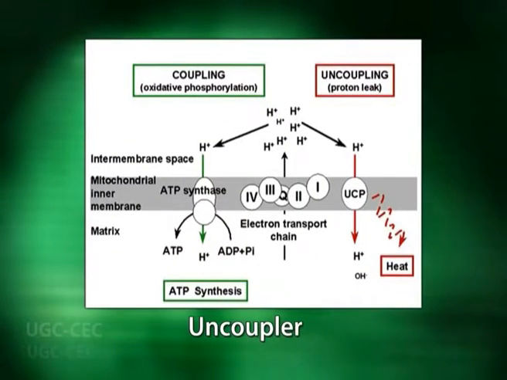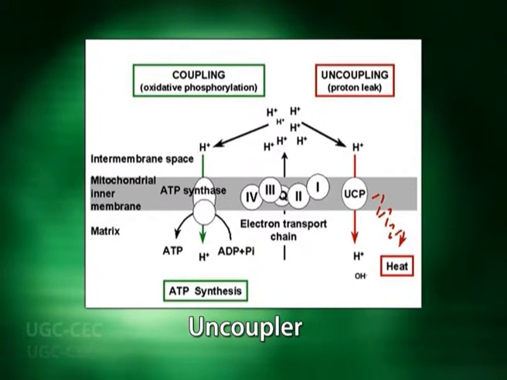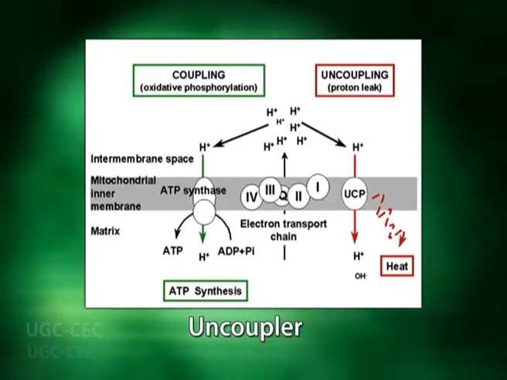Whenever this collapse of electrochemical gradient is brought about by the uncouplers, it results in an increased uptake of oxygen by the mitochondria because of a faster electron transport. Therefore, it becomes clear that the electrochemical gradient controls the pace of electron transport.